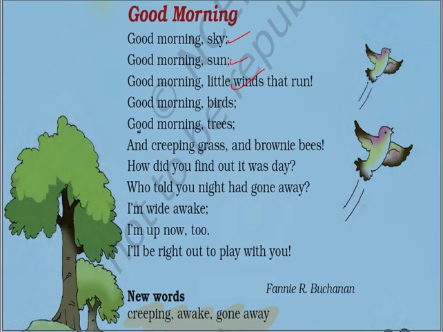Good morning, birds. Good morning, trees. She is wishing good morning to birds. She is wishing good morning to trees. And creeping grass and brownie bees. She is wishing good morning to grass and she is wishing good morning to bees. How did you find out it was day?